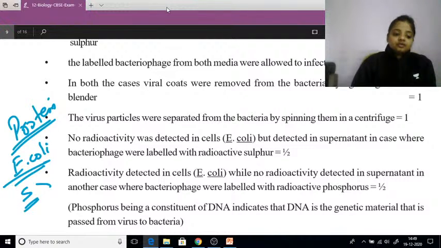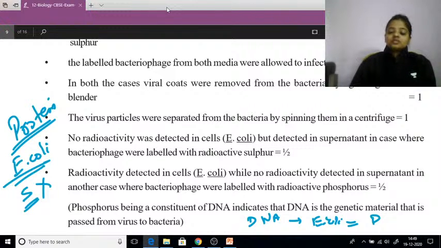When there was a transfer of protein, radioactive sulfur was absent, but when there was transfer of DNA, at that moment in the E. coli there was the presence of radioactive phosphorus. So with the help of this experiment, Hershey and Chase were able to explain that DNA is transferred from one generation to another, or when there is an infection from one organism to another.